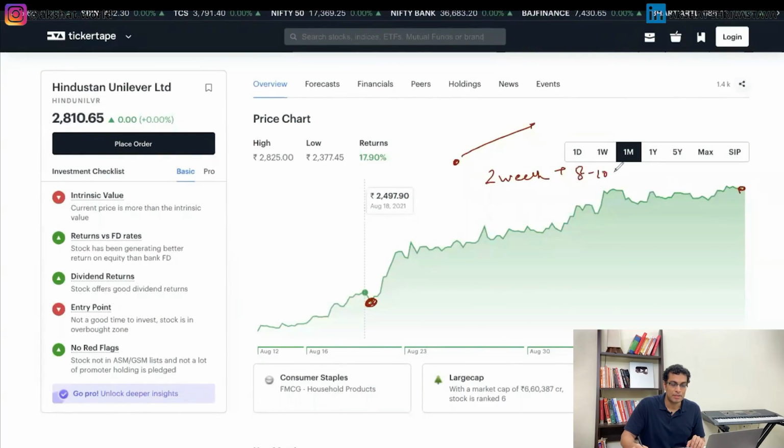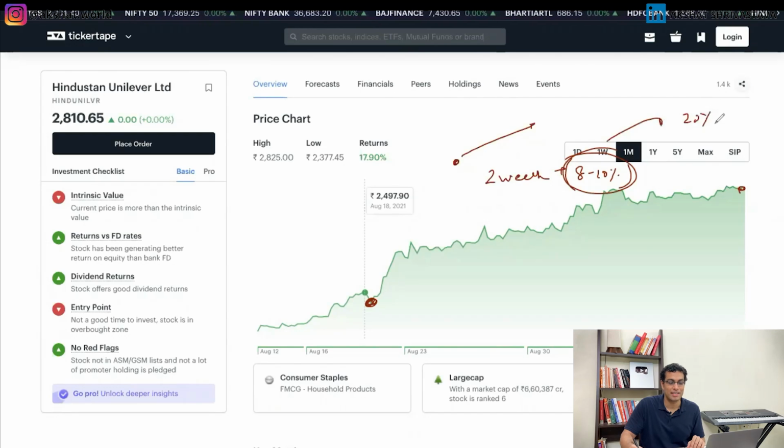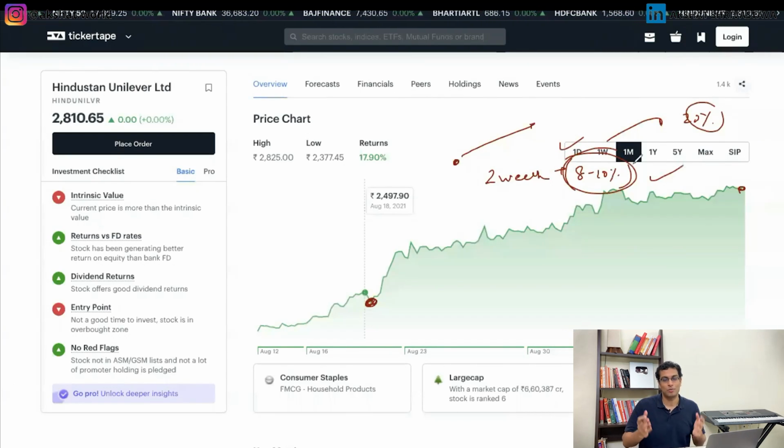For example, if in 2 weeks I made an 8-10% return on a stock like HUL, which is a fundamentally strong stock, what is wrong with that? There is absolutely nothing, right? There is no end to greed. This could have been like 20%. I don't care. But I made good returns. I put this money elsewhere and that was it. So I'm very happy taking these types of swing trades.